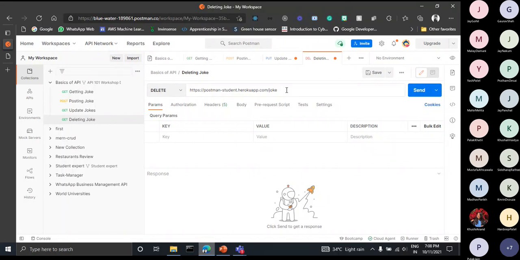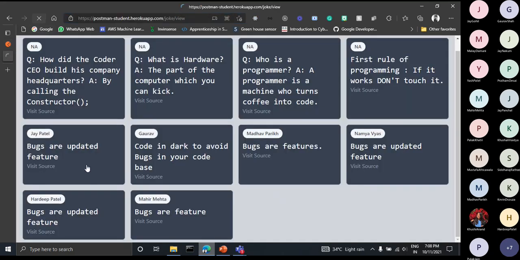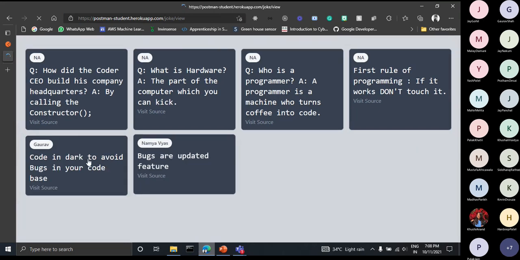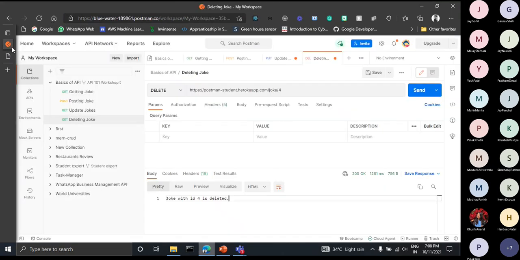The joke that you have created should get deleted by you. So after this URL, just give the ID of the joke that you want to delete. I have created a joke with ID 4 that I want to delete. If I just press send here, the joke with ID 4 gets deleted. You can also see in the response that the joke with ID 4 is deleted. And if I refresh here, my joke will not be present, it got deleted. Already you have done that, so all the other jokes that you wanted to delete, you have deleted.